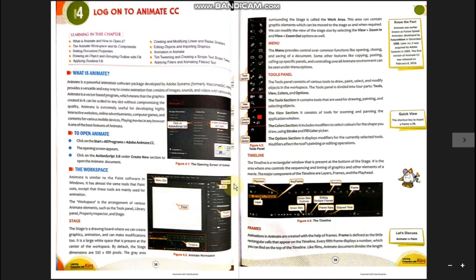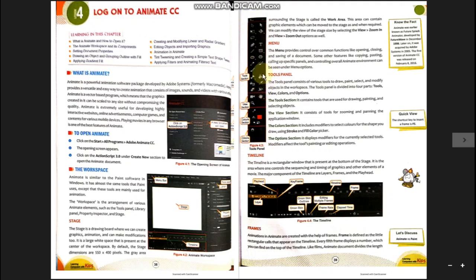Just beside the menu bar you will get a tools panel. This is the tools panel, which is actually a set of various tools for working onto the stage. It will provide you graphical tools like line, rectangle, squares to build up the geometrical shapes. It also provides you brushes and color swatches to color your objects. It provides you tools for writing onto the stage. It provides you tools for selecting objects onto the stage, etc. So this tools panel is a complete set of tools.